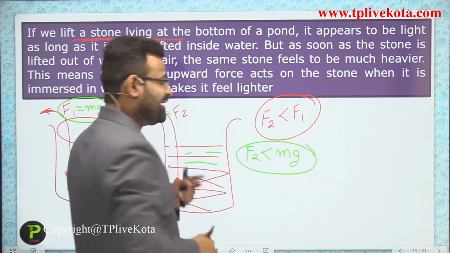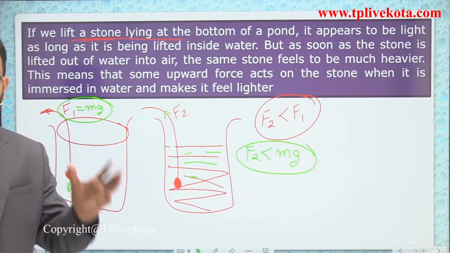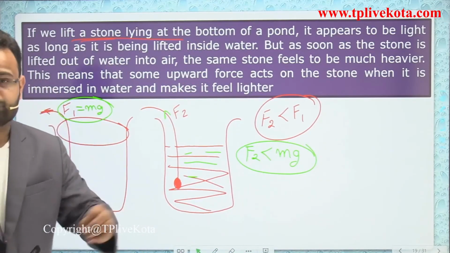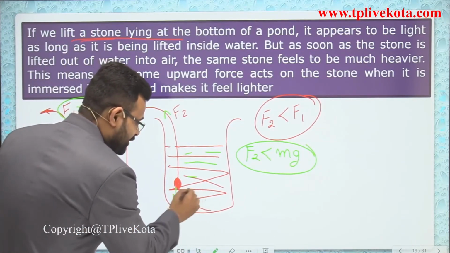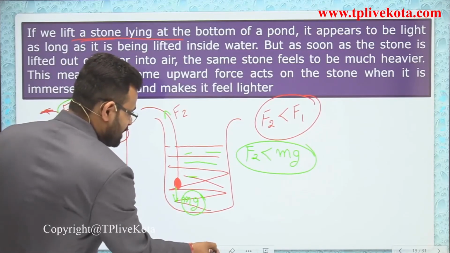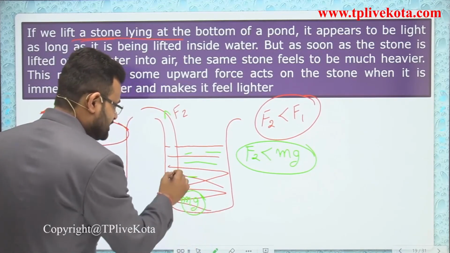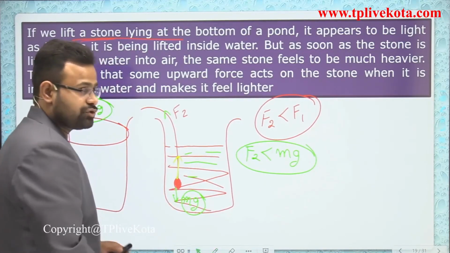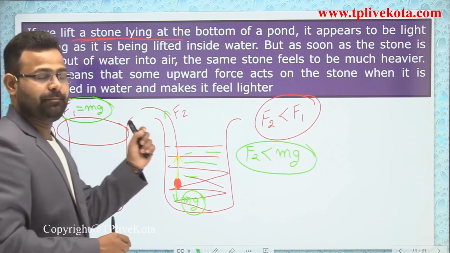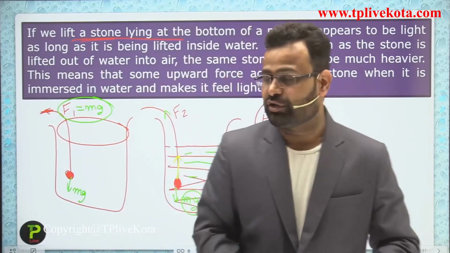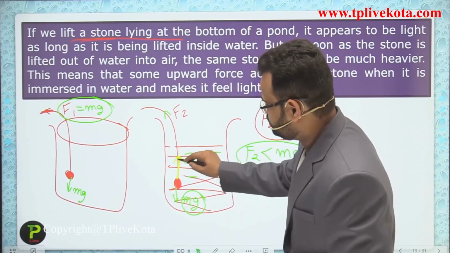So in what condition is that mg reduced? That mg can be reduced whenever another force is applied in the upward direction. So who applies that upward force? The liquid applies a force on that stone in the upward direction.